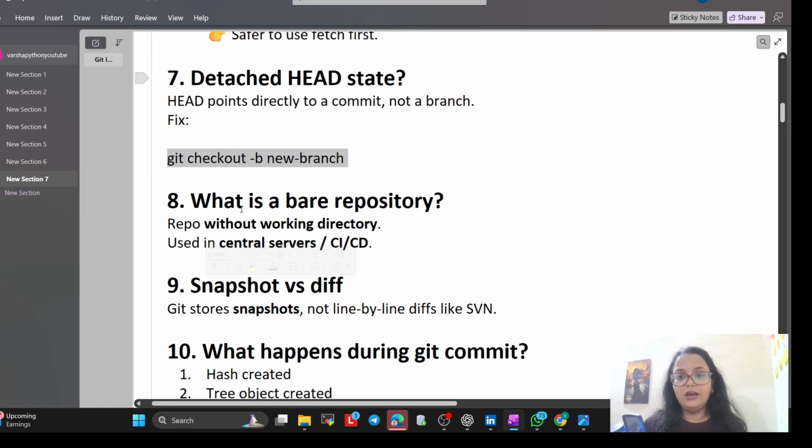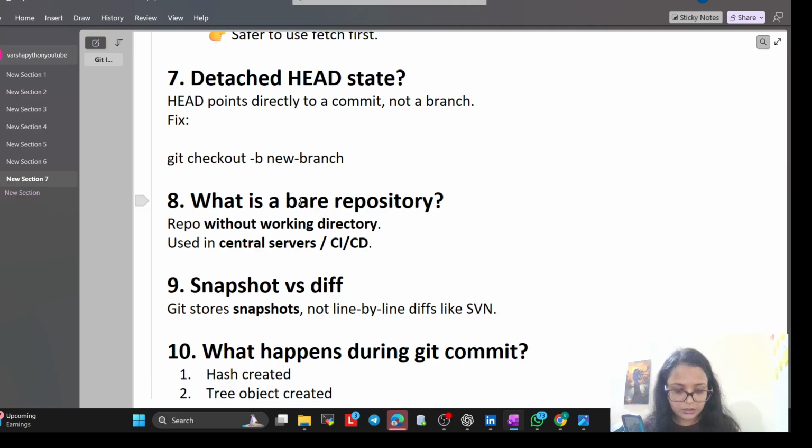Now, what is a bare repository? First understand what a bare repository means. A bare repository is on our central server. Central server means GitHub, GitLab. We don't need a screen to edit code, we just need a database to store it.